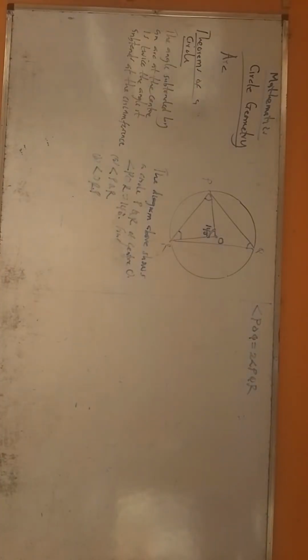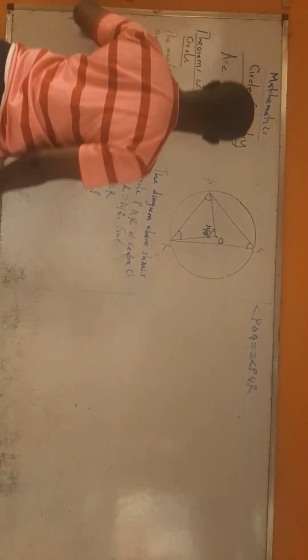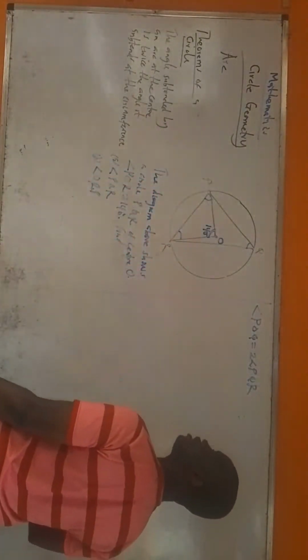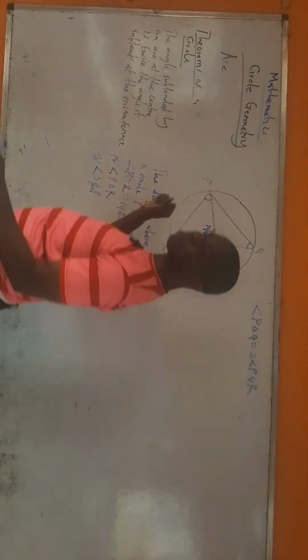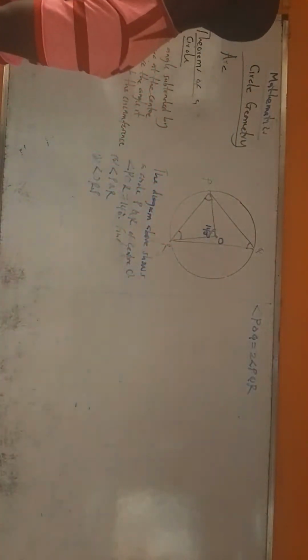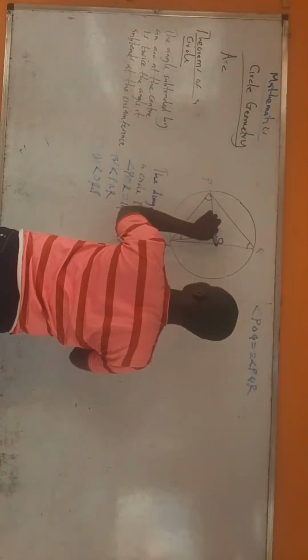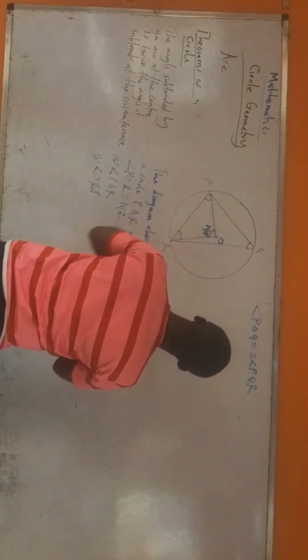Angle POQ equals 2 angle PQR. And that is just mathematically representing this theorem: the angle subtended by an arc at the center is twice the angle the same arc subtends at the circumference. That means this one will be twice this, because this arc subtends this angle at the center, and this same arc subtends this angle at the circumference.